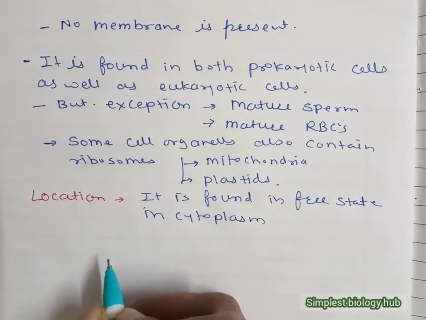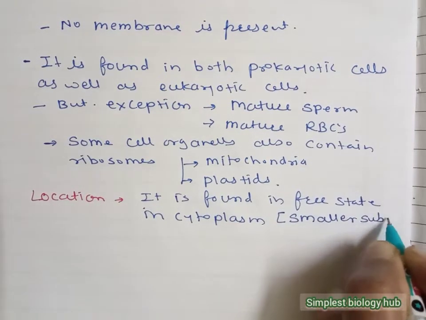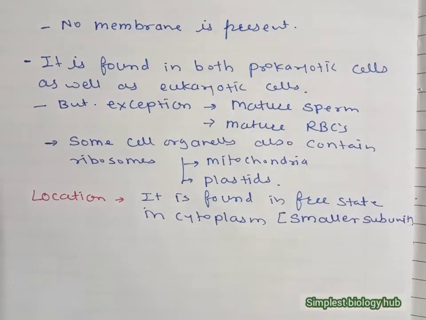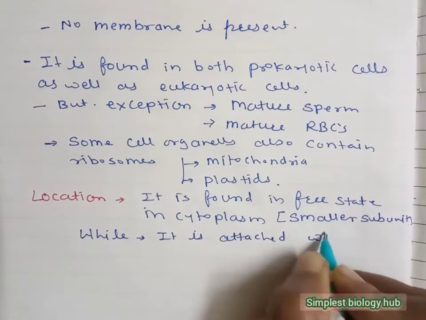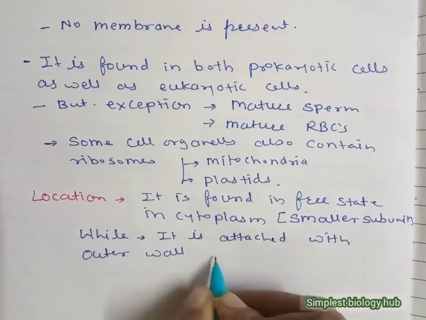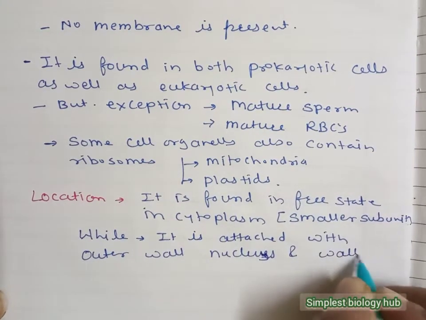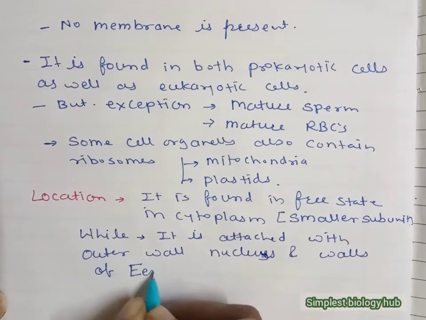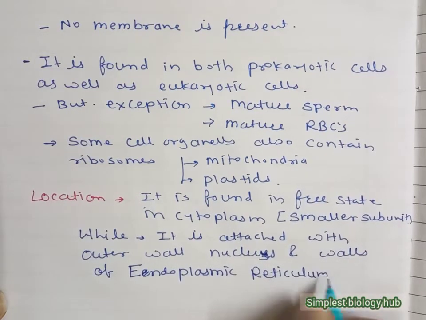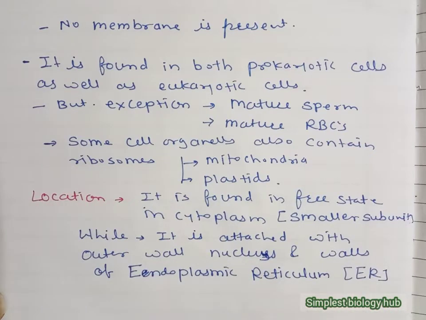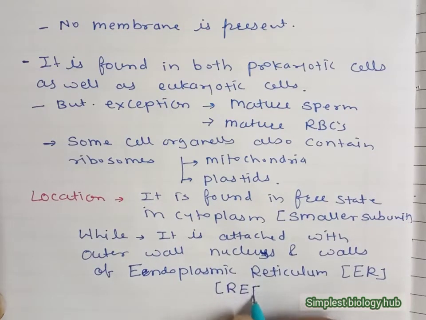but generally it has two units. The smaller subunit is found in a free state in the cytoplasm, while the larger subunit is attached to the outer wall of the nucleus and the walls of the endoplasmic reticulum, that we call ER. Due to the presence of ribosomes on the walls of the ER, it looks like a rough structure,